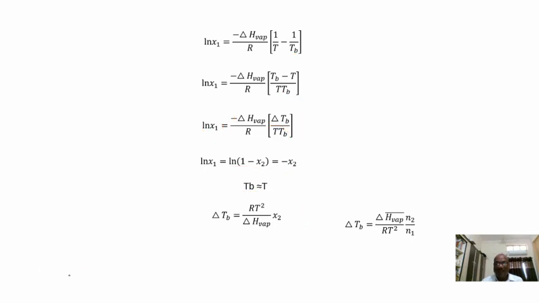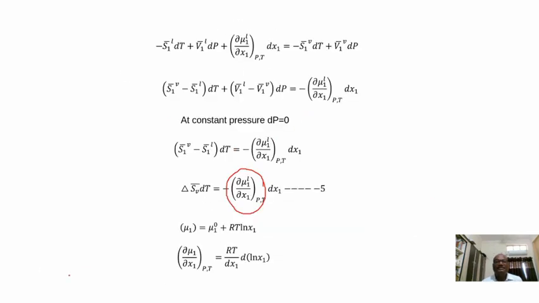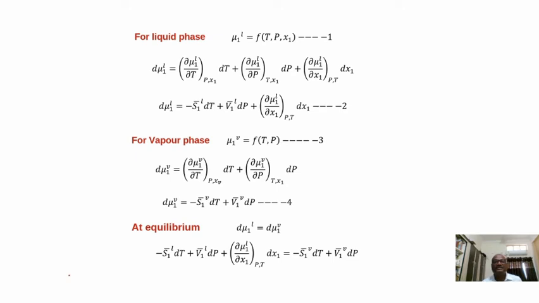Right, so what we have derived, once again, just to go through it. For the liquid phase, mu1L is a function of temperature, pressure and x1. Now we are doing the partial differentiation to calculate the change in chemical potential of the liquid phase. We got this equation here: d mu1 by dou T at constant pressure and x1 is minus the partial molar entropy S1 into dT.